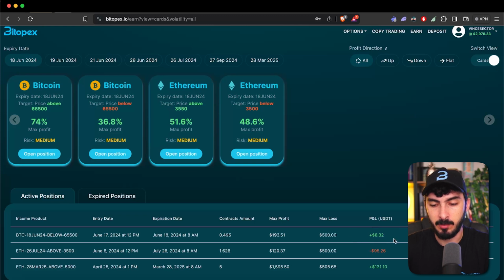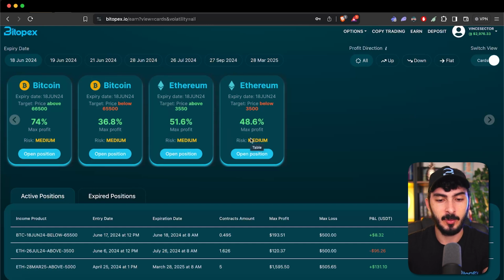Because of the spread, I'm already positive, but what matters is on expiration. So on expiration, if it is below 65.5, I make money. If it is above 65.5, I lose the deposit or part of the deposit, depending on how close it is to the price that I deposited here on Bitopics.